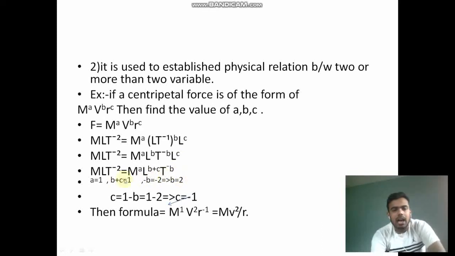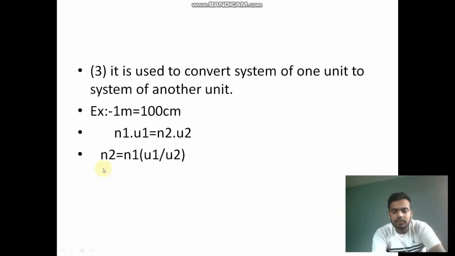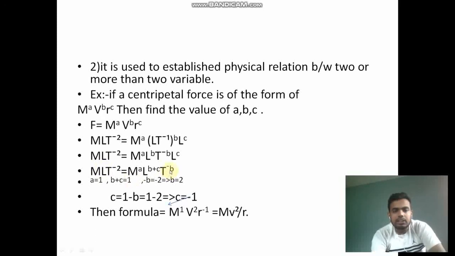Same here, M to the power a, and L to the power b plus c, and T to the power minus b. After equating both equations, we find that M to the power 1, so a is 1, and here b plus c is equal to 1, that is length, and T to the power minus b, that is here minus b is equal to minus 2. So b is equal to 2, and put that b value in the second equation, b plus c is equal to 1.